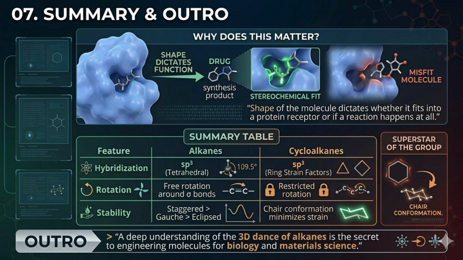Yet, nature finds a way, as seen in our superstar, cyclohexane, which bends into the ingenious chair conformation to perfectly minimize that strain. As we conclude our journey, remember this: these molecules are not static drawings on a page. A deep understanding of this constant, 3D dance of alkanes is the ultimate secret to engineering the next generation of molecules for biology, medicine, and materials science.